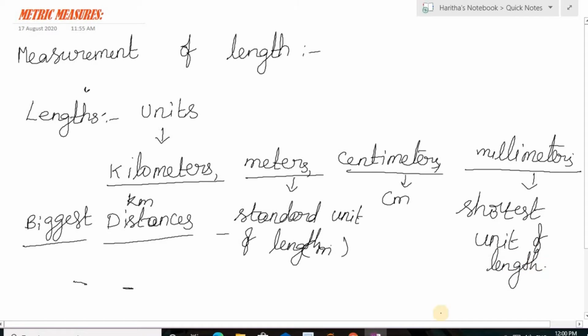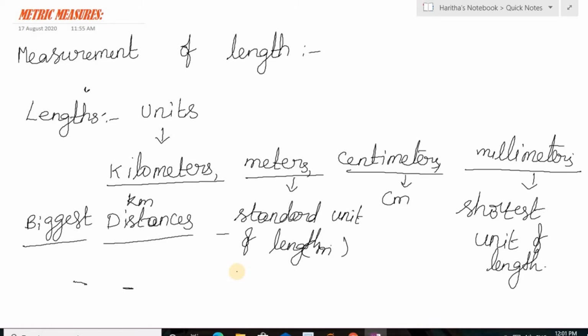For example, if you are traveling from one room to another room in a house, or you went to a mall and want to travel from one shop to another shop, we can use centimeters. Or if you want to check the length of your handkerchief, or the length of your foot, then we can use millimeters.